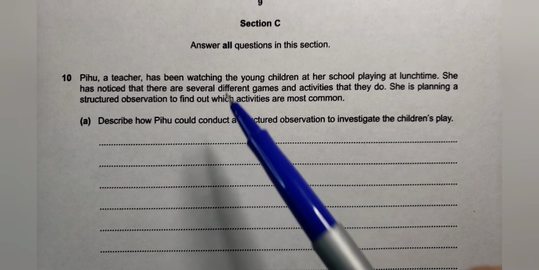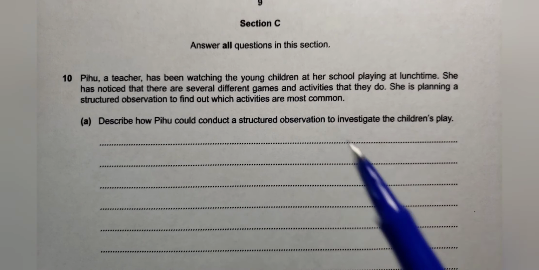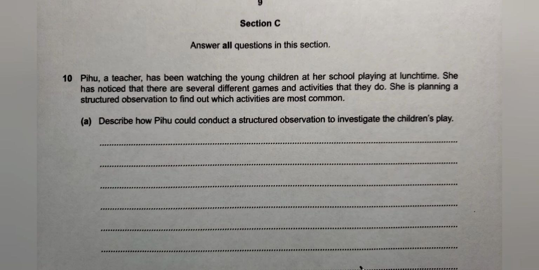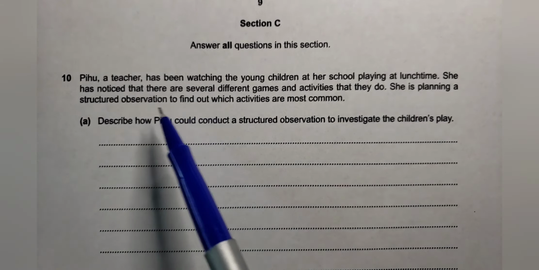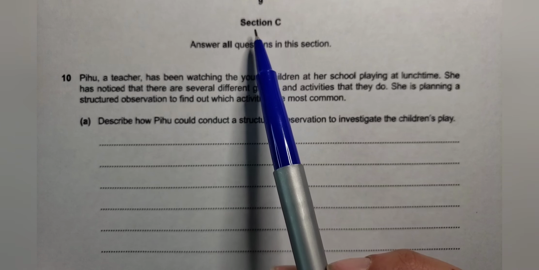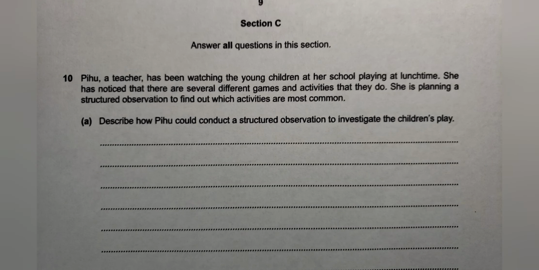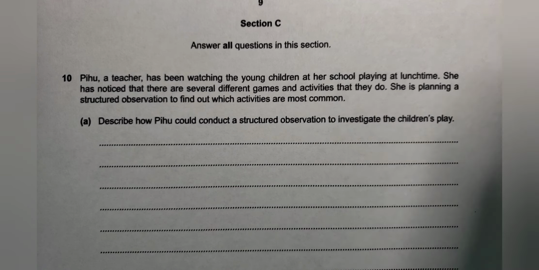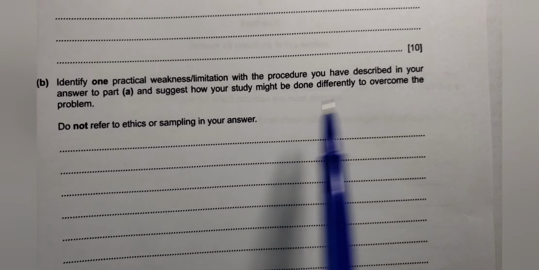Good luck, guys. All right, guys, here we are, section C of paper 2. So specifically, this is 9990-21, paper 2 for October, November of 2019. And we are going to complete this question, which is this section C. Okay, so this is the second to last question on paper 2. The very last question is actually the B portion of this, and that is you evaluating your study you just created.